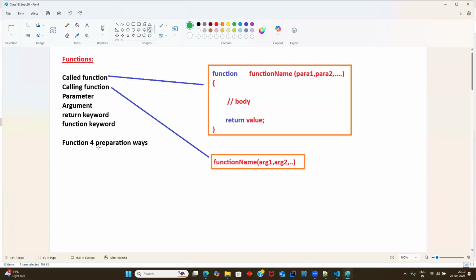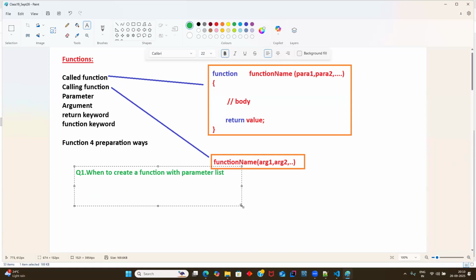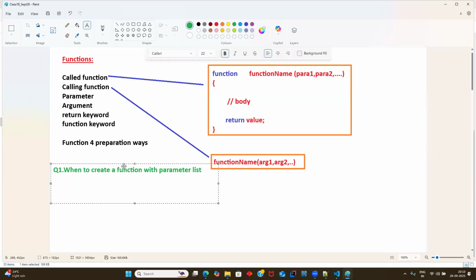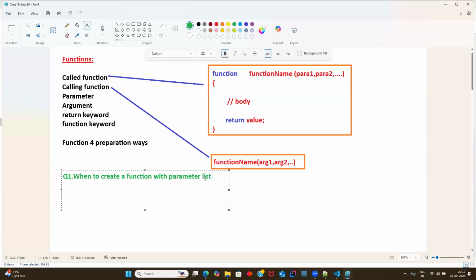Okay. And guys, in the last session I discussed the 4 function preparation ways, and there I highlighted 4 questions to you. I hope you recall. Question number 1 is when to create a function with a parameter list. I spent some time on this today again because I know its importance in the future. If you don't know functions, you cannot do anything in the future concepts. So this is the first question.